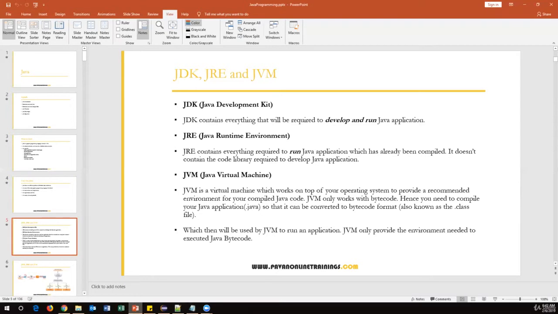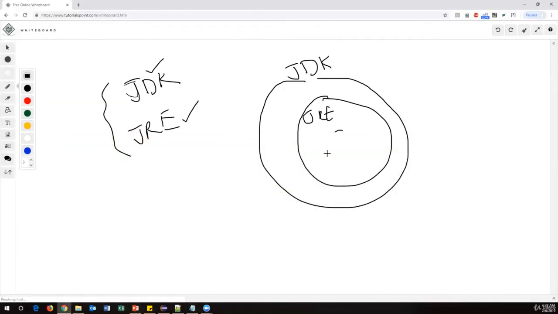The next one is JVM, Java Virtual Machine. This is another important component. JVM is a part of JRE, a subsection of JRE. This is the main component which will compile and execute your code, converting your code into bytecode. All internal activities are done by the JVM. This is basically the heart of Java. Unless you have JVM, you cannot work with anything else.